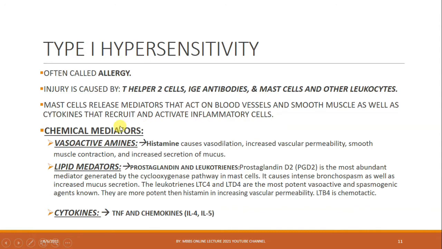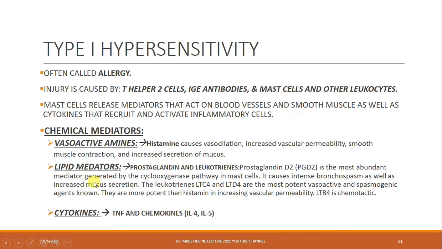What are the chemical mediators released by mast cells that cause inflammation in our cells? These are the vasoactive amines, particularly histamine, that cause vasodilation, increased vascular permeability, smooth muscle contraction, and increased secretion of mucus. As you can see, these are the stages of inflammation.